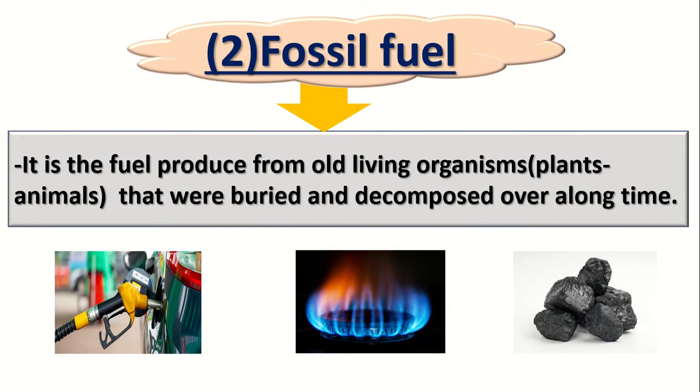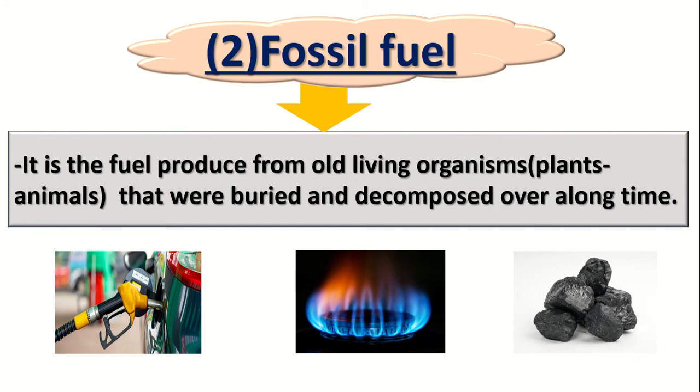Now let's talk about the fossil fuel. What is the fossil fuel? The fossil fuel is the fuel which is produced from all living organisms. What's the meaning of living organisms? It is the plants and animals which died. They're dead and now we will use them as a fuel. So what's the meaning of fossil fuel? It is the fuel which is produced from living organisms like plants and animals. After they died, they were buried under the earth's surface.